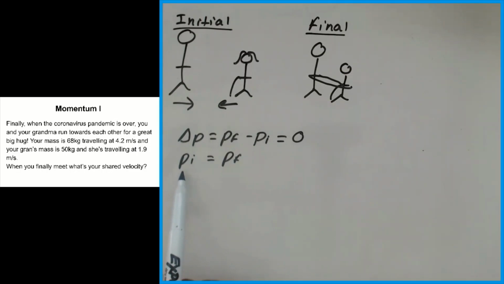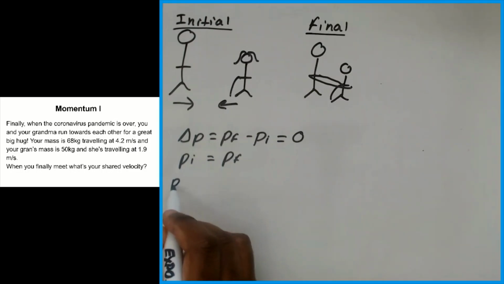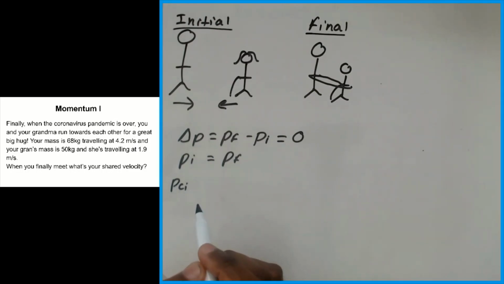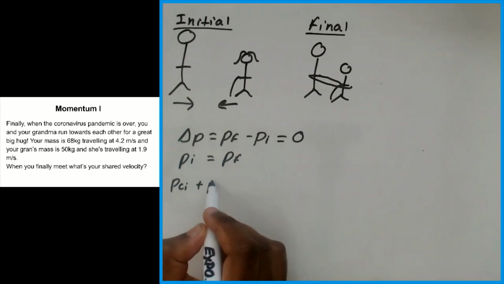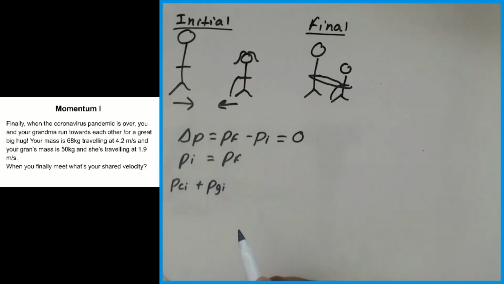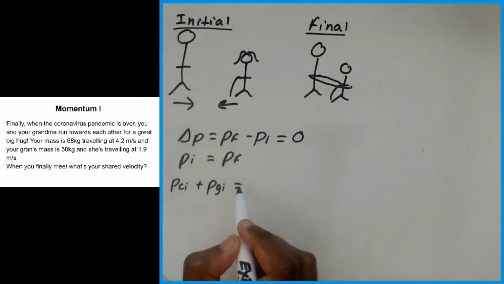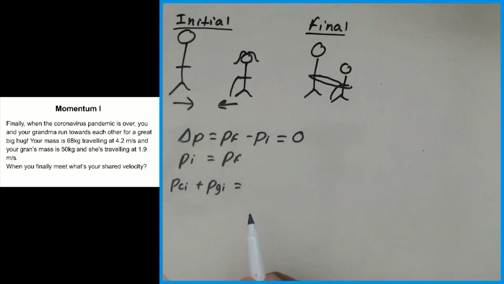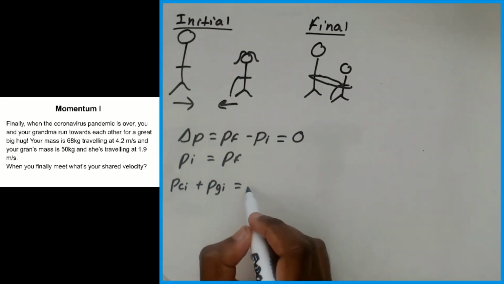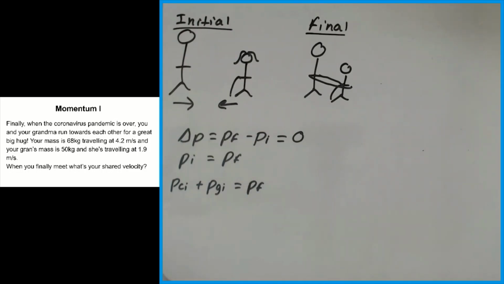So initially there's two people that are moving, so there's two separate momentums, one for each person. We can denote that as PCI for the grandchild and PGI for the grandma. And the final momentum, there's only one because when they're together, they're considered as one object, so we can just leave that as PF.